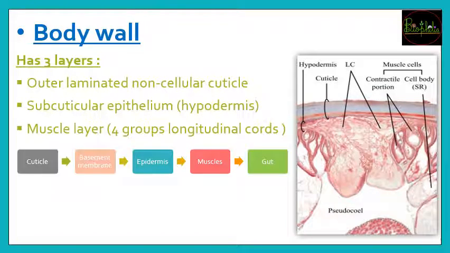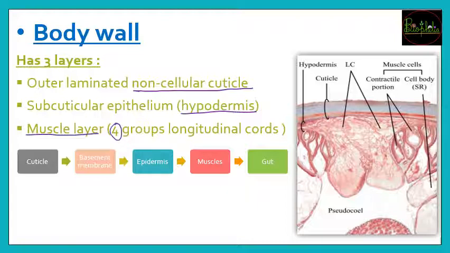So now let's see, as we saw the body form, how they look. Now let's understand how the body wall is going to be. So the body wall is going to have 3 layers. First of all, the outermost layer is going to be a non-cellular cuticle layer. Okay, after the cuticle layer if you go down deeper, you will find the subcuticle epithelium that is called hypodermis, and below the hypodermis you will find the muscle layer which is going to have 4 types of longitudinal cords. So these will have the contractile part.